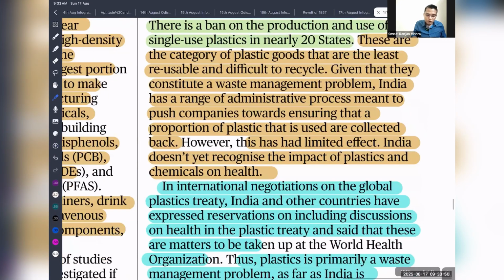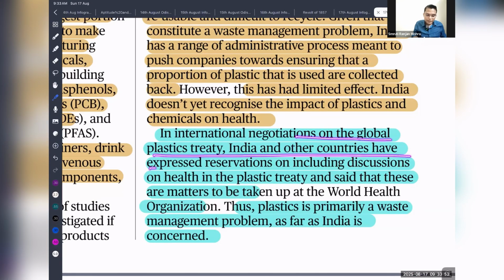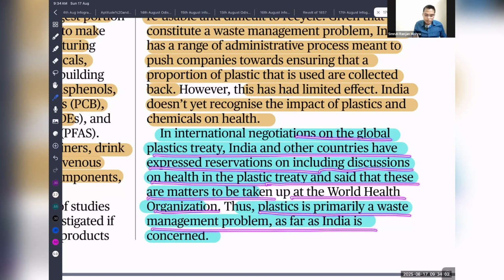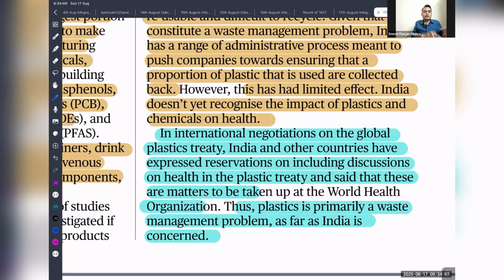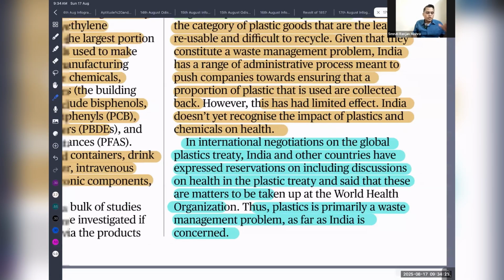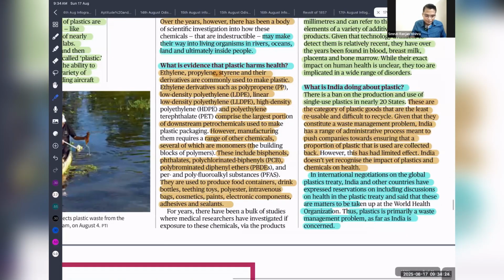In the international negotiation on the global plastic treaty, India and other countries have expressed a reservation, including on the discussion of health in the plastic treaty, and said that these matters are to be taken up by the World Health Organization. Thus, plastic is primarily a waste management problem as far as India is concerned. India doesn't consider that we need to limit plastic production itself, because India is producing a large amount of plastic. But our concern is how we are going to manage the plastic waste. If we properly manage the plastic waste, then plastic is not going to be a problem. Plastic is a problem because we are not able to manage this waste.